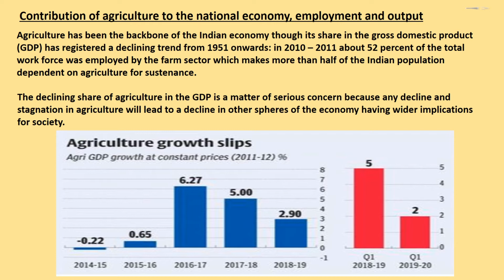The declining share of agriculture in the GDP is a matter of serious concern because any decline and stagnation in agriculture will lead to a decline in other spheres of the economy, having wider implications for society. Children, in the given figure, you can see agriculture growth slips: agri GDP growth at constant prices since 2011-12.